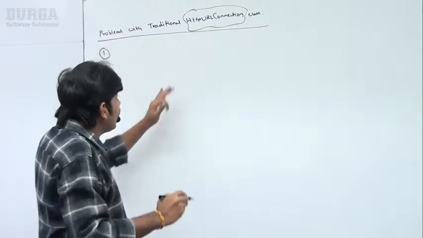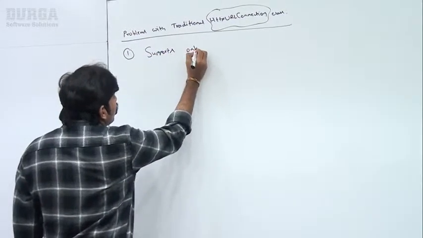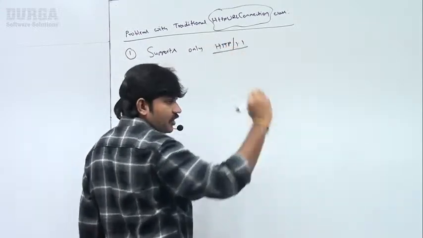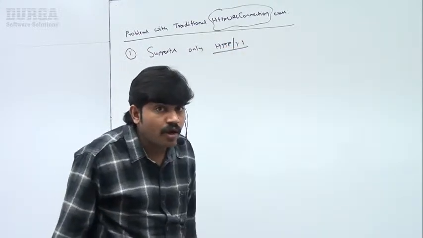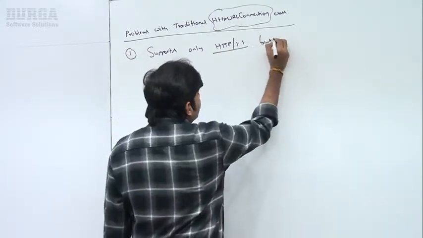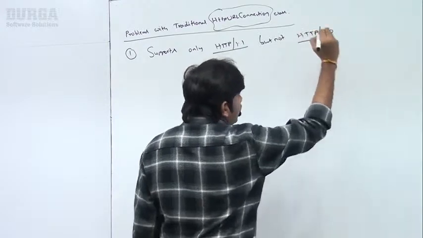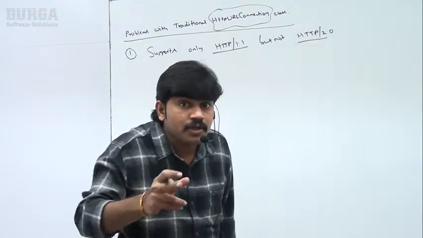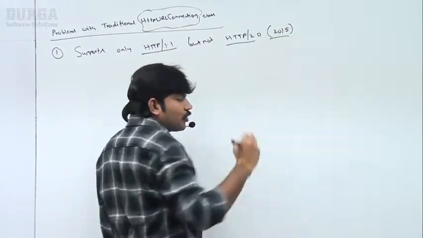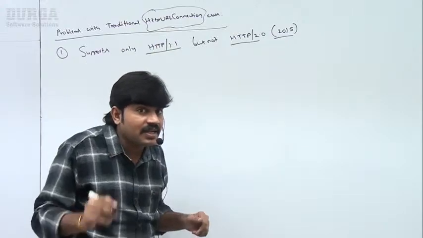This class supports only the HTTP 1.1 protocol, but not HTTP 2, because HTTP 2 came in 2015, but the HttpURLConnection class came in 1997.